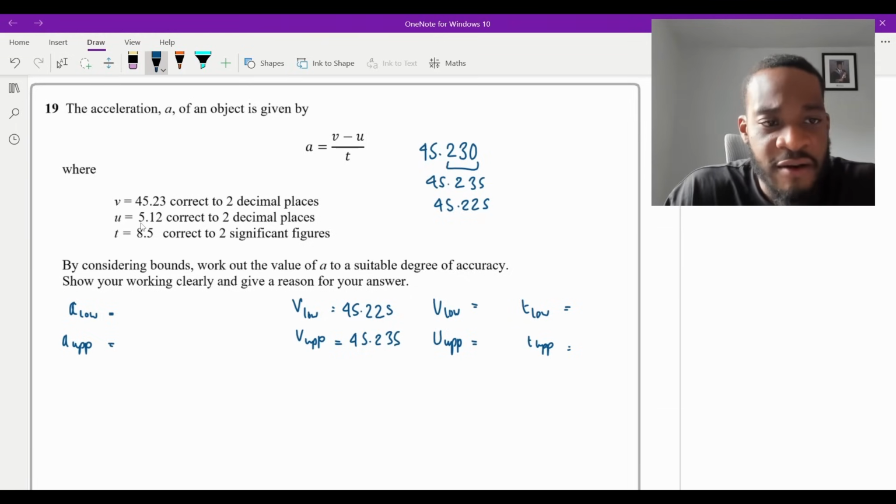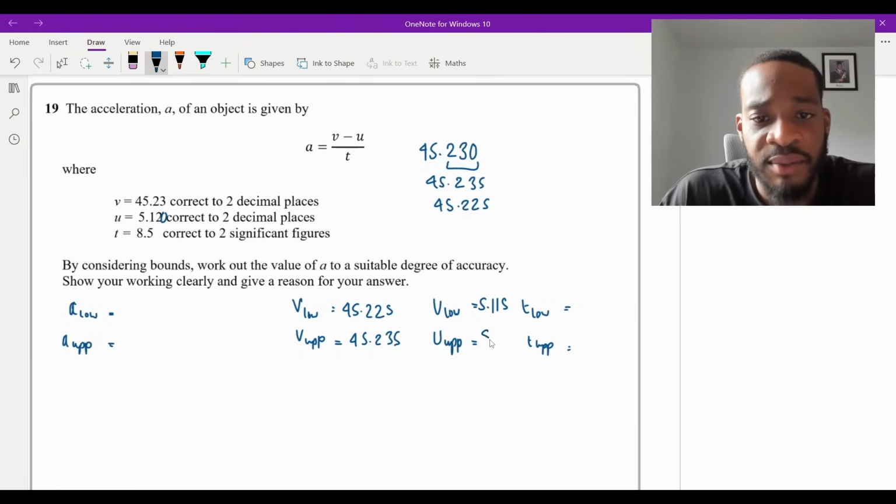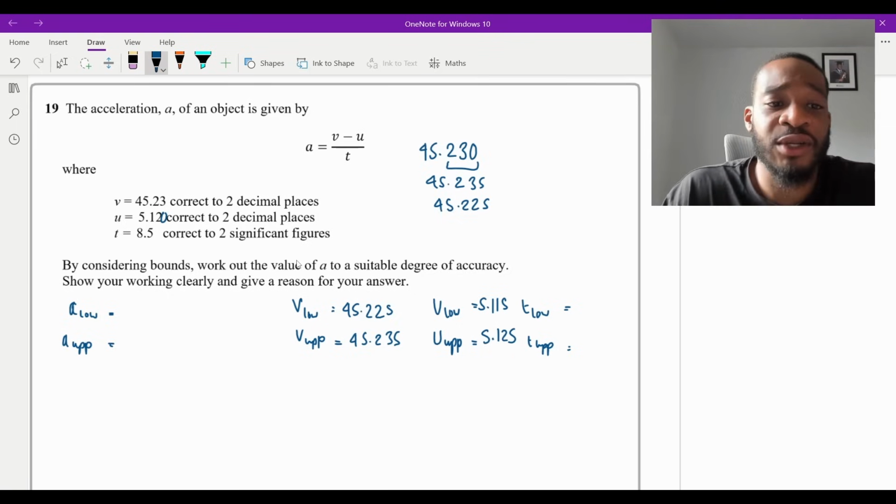So this one here, 5.12, if I put a 0 there, that's 120. So the lower bound is going to be 5 take away 120, which is going to be 115. So it's going to be 5.115, and it's going to be 5.125. And that's it.